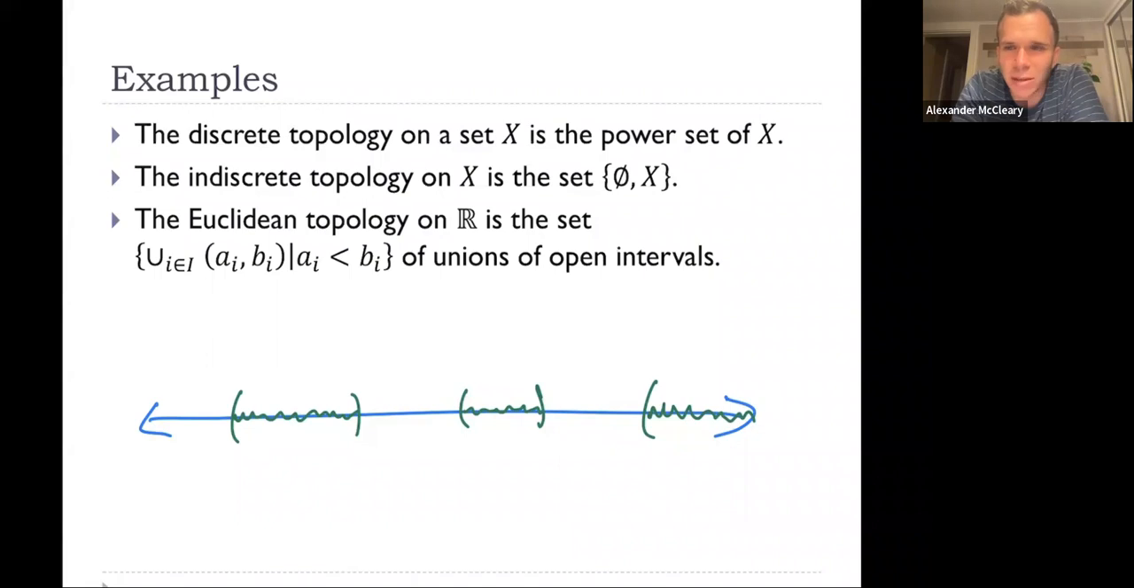It contains the empty set, just because of the empty interval. Then the other two properties we need are, it needs to be closed under unions. So that is, if we take a union of these open sets, it needs to again be an open set.